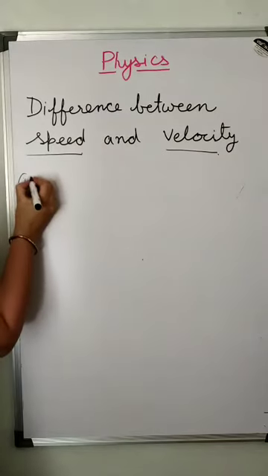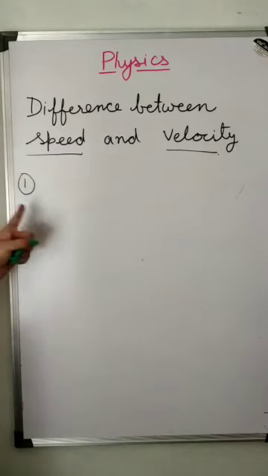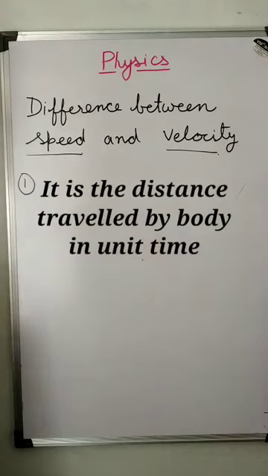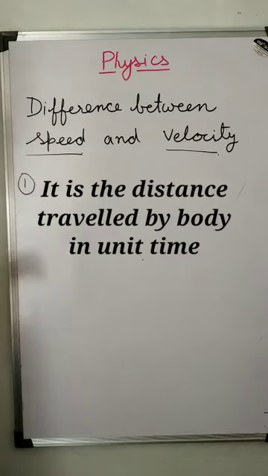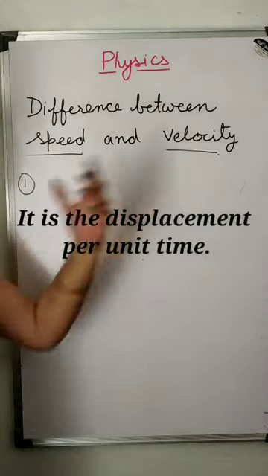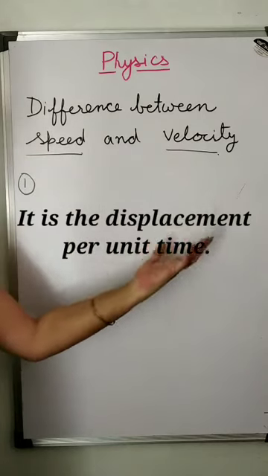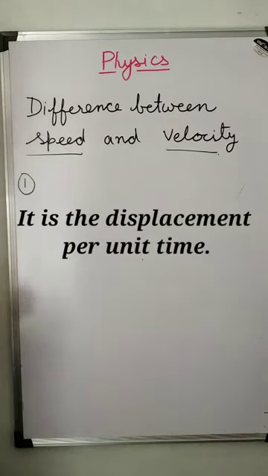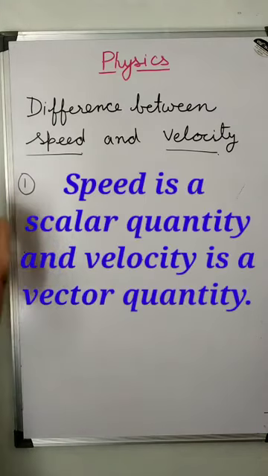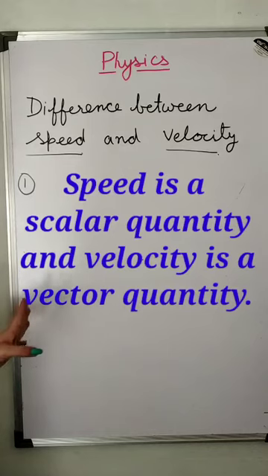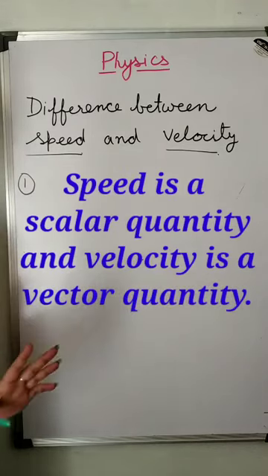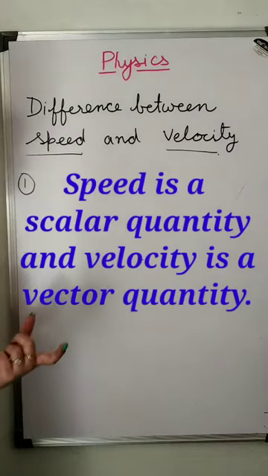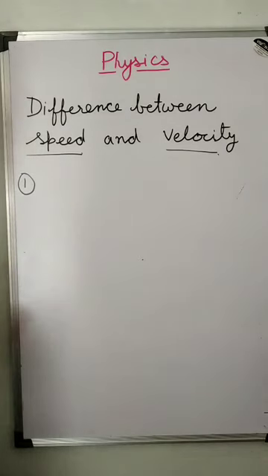First, speed is the distance traveled by a body in a unit time, and velocity is the displacement per unit time. Second, speed is a scalar quantity, but velocity is a vector quantity.